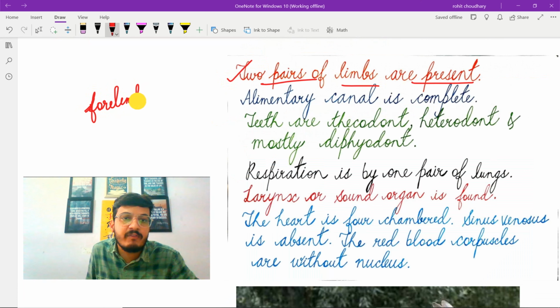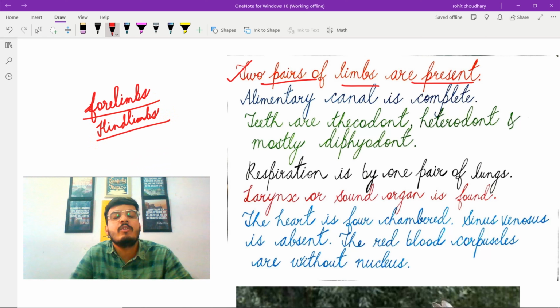The first pair of limbs is known as forelimbs, also known as front legs, and the second pair of limbs is known as hind limbs, also known as back legs. So in total, two pairs of limbs are present, which are essential for locomotion.